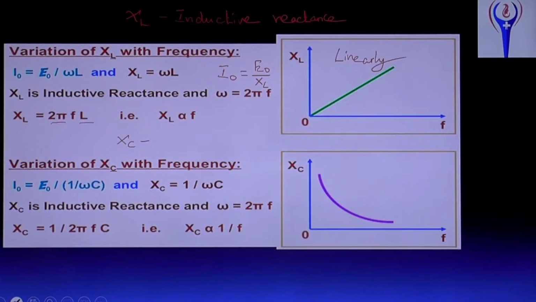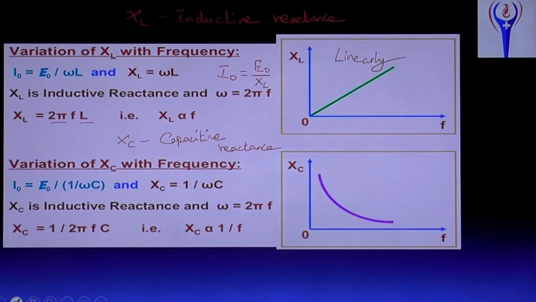C is a capacitor, so XC is the capacitive reactance. What is capacitive reactance? It is the resistance offered due to the capacitor.